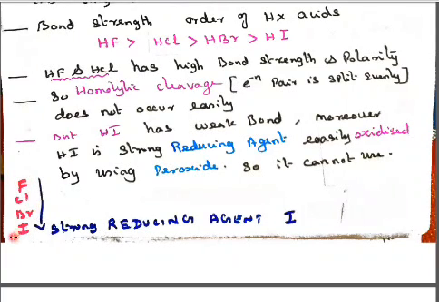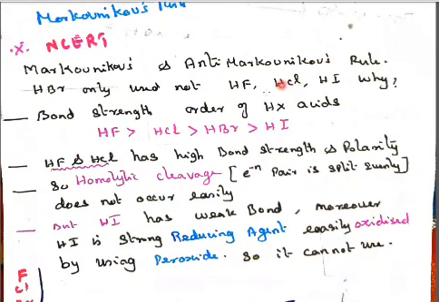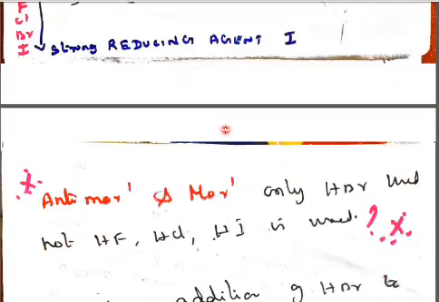So HI cannot be used, HCl cannot be used, HF cannot be used. HBr is the appropriate one to apply in the peroxide effect.